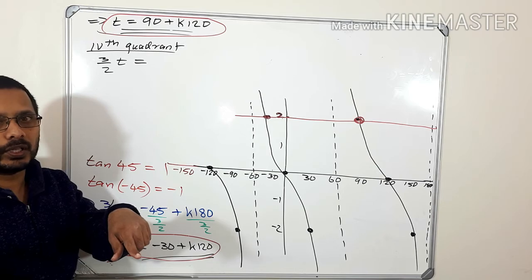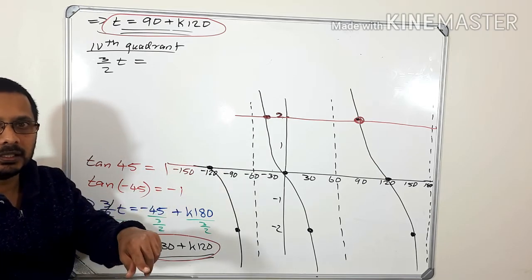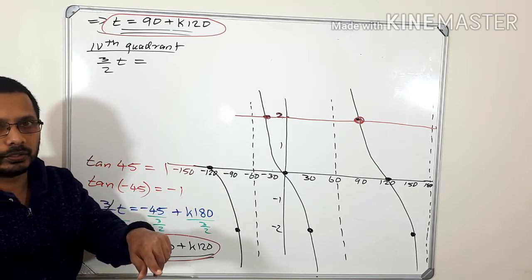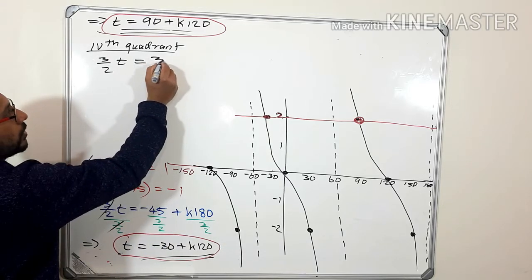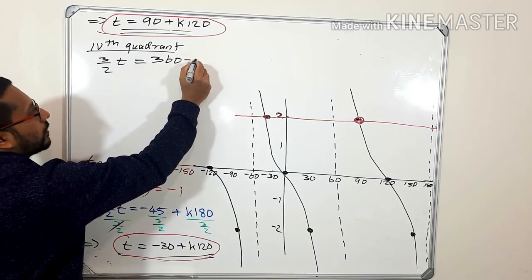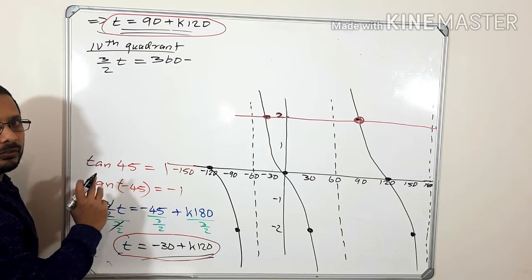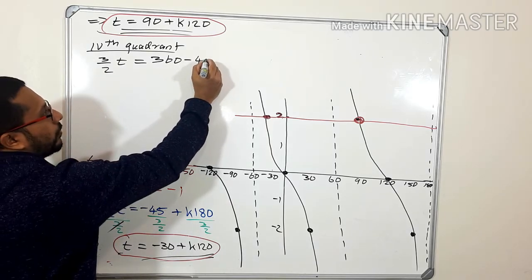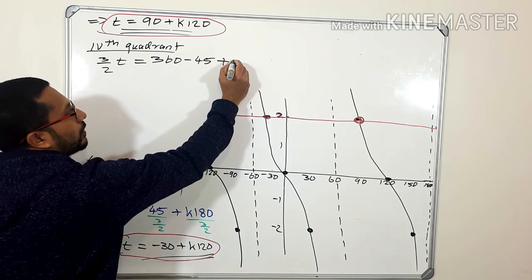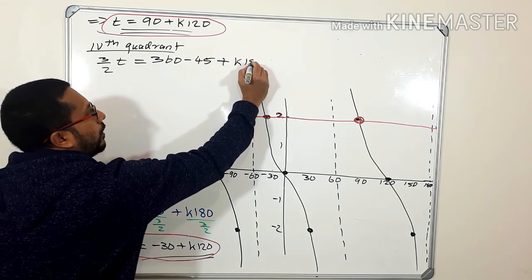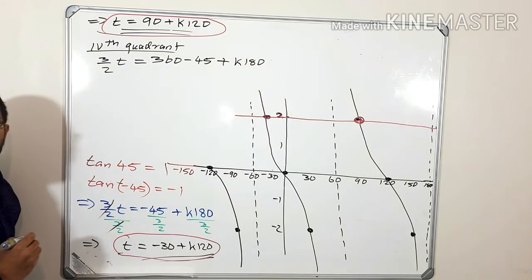You have to study that one. What is our reference angle? It is 45 degrees, we wrote it here. So minus 45 degrees plus, since this one is a tan graph, plus k 180 degrees.